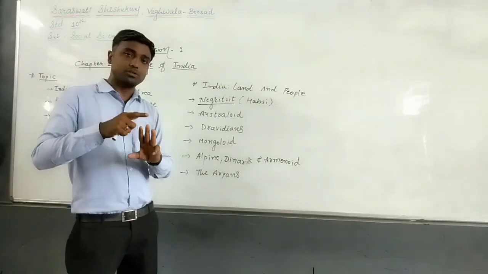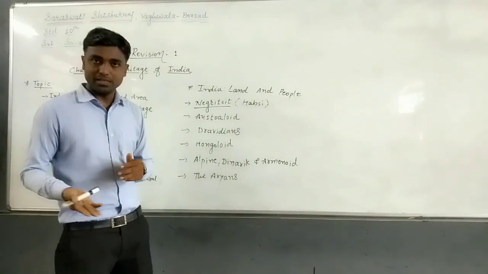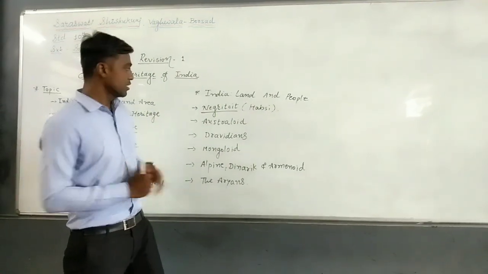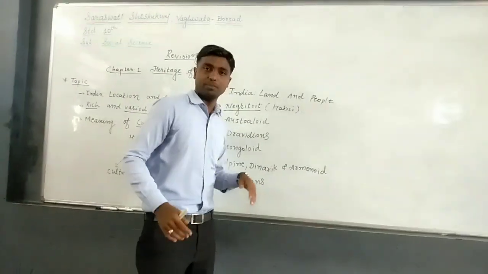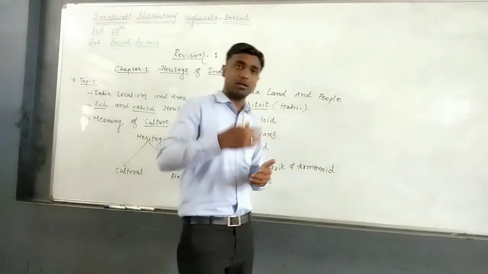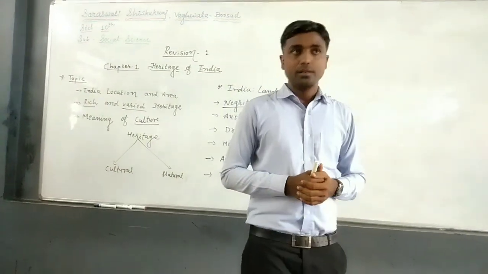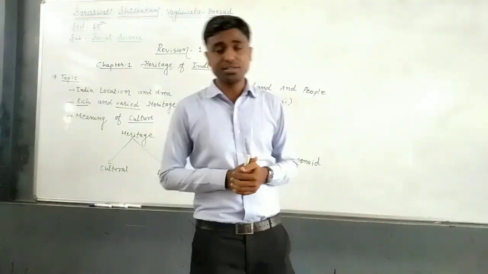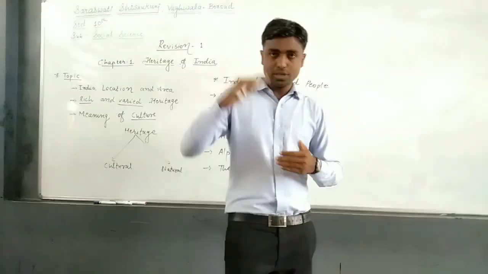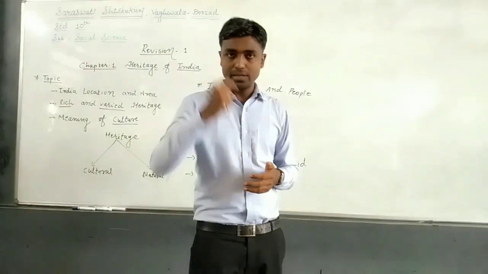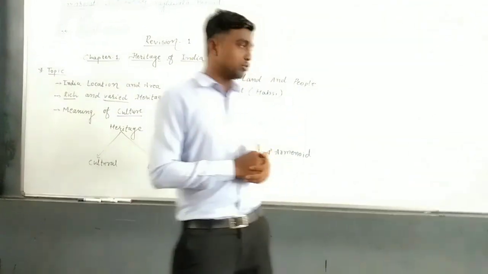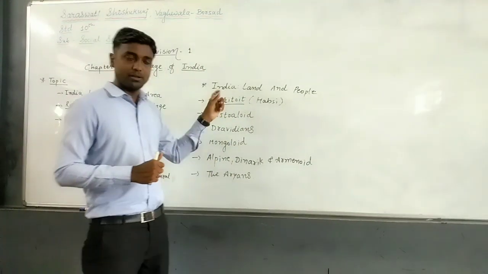The Negrito or Hapsi people, who came from Africa via Balochistan, are short in height, four to five feet, with curly hair and black skin. These are the physical features of the Hapsi people.